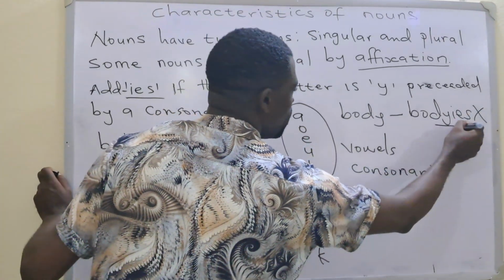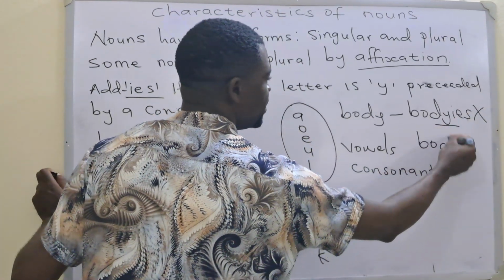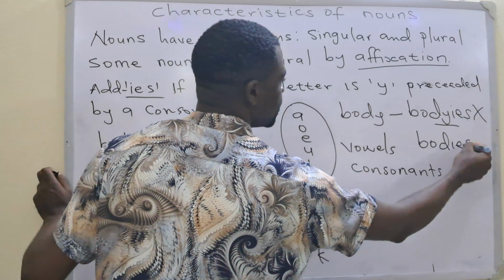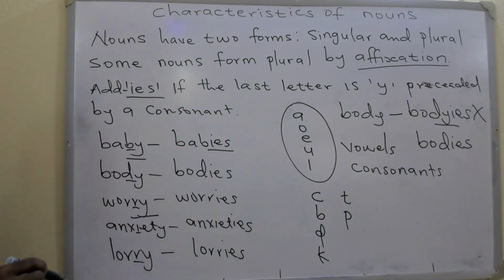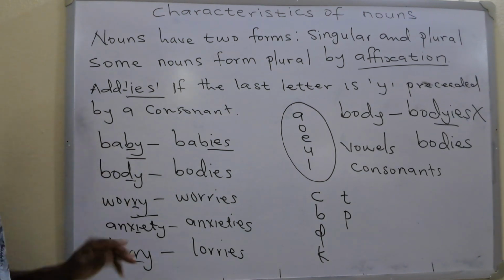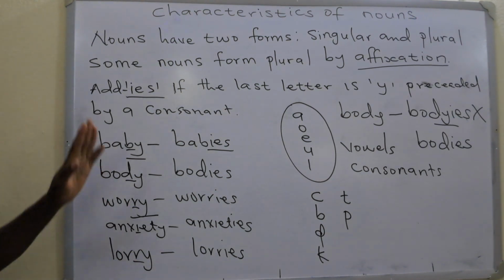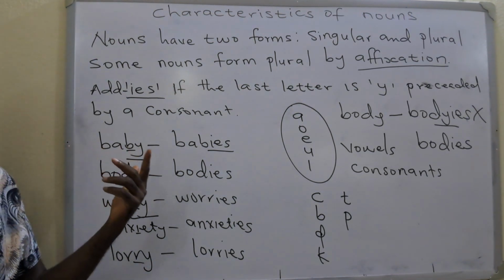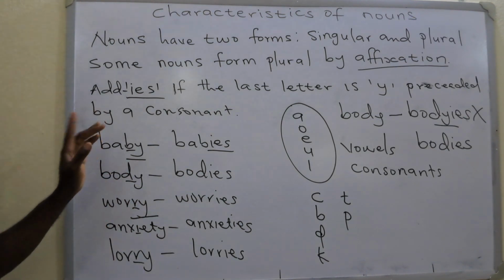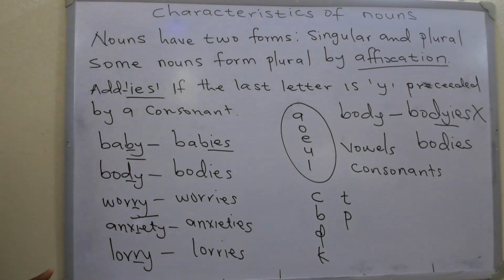You will take away the Y. So you have body. You take away the Y, replace it with I. Okay, so that is it. If it ends with Y preceded by a consonant, then you take away the Y, replace it with I, then you will add your ES to form a plural.